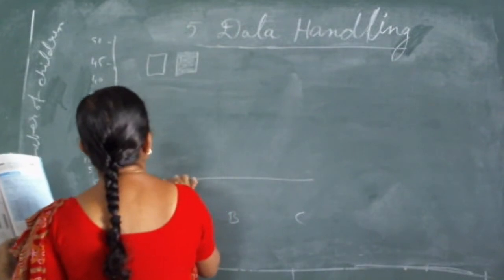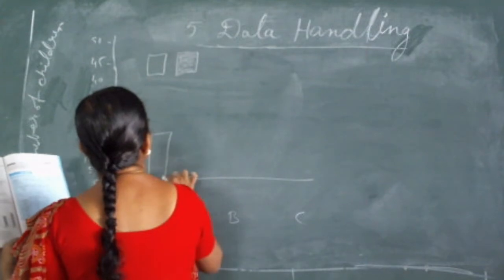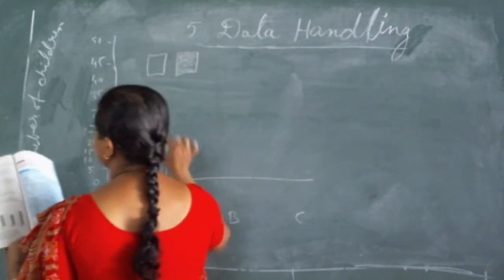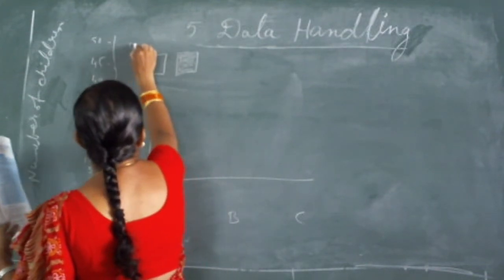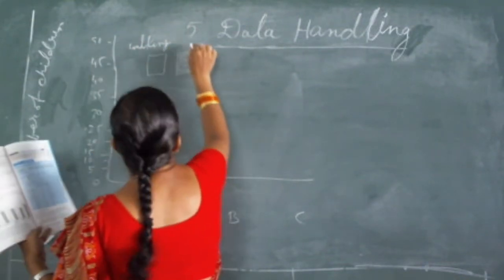Again in school A we are showing the number of children. See, what is the shaded portion representing? Blank one is representing the walking and the shaded one is cycling.